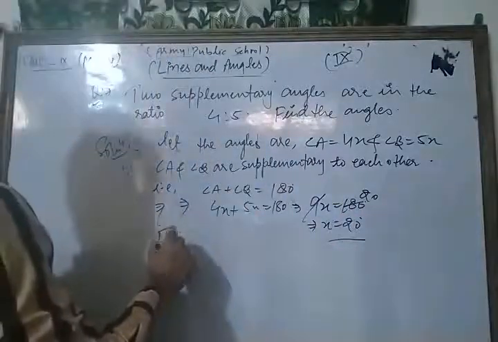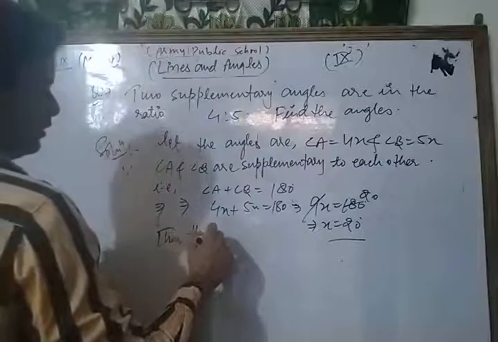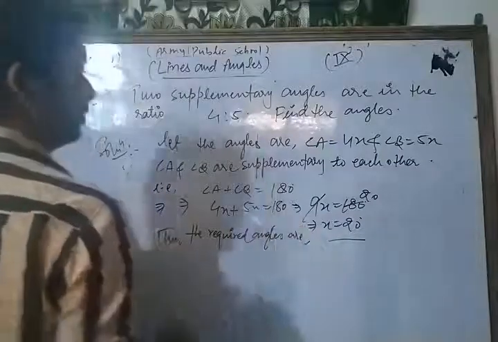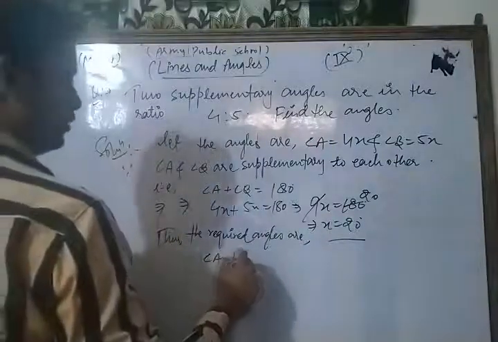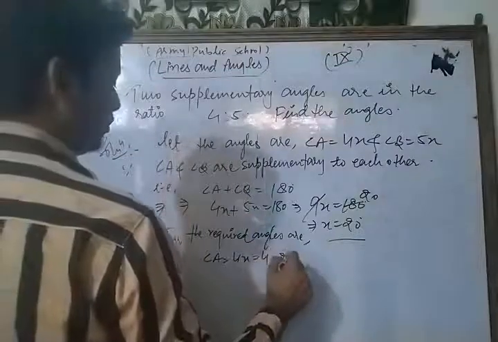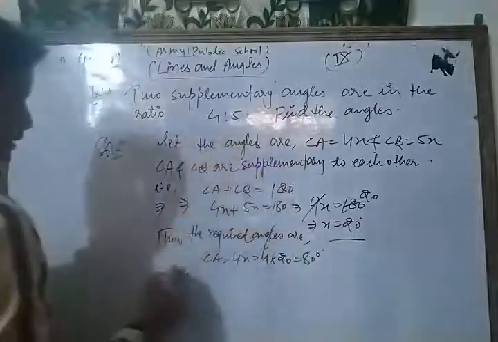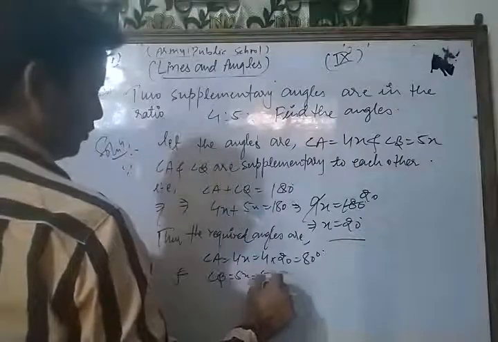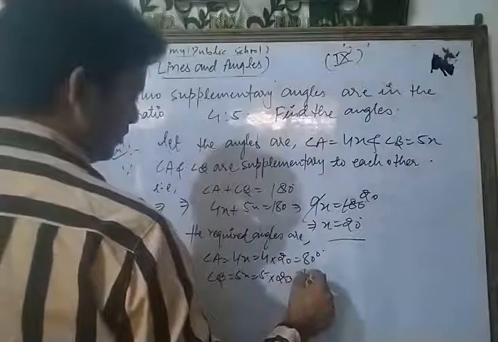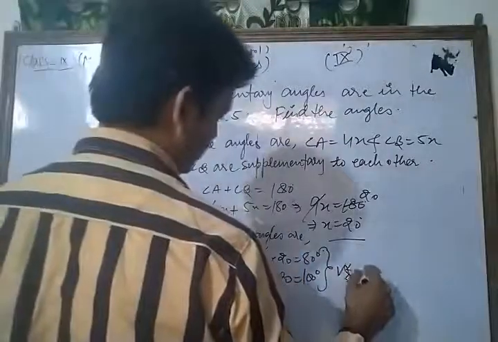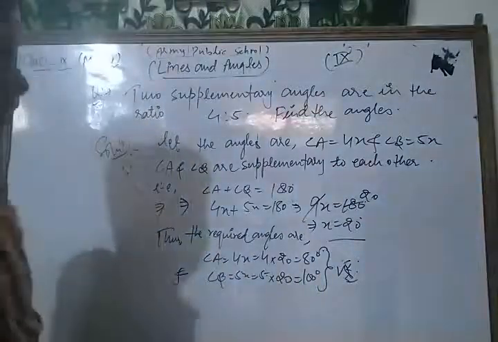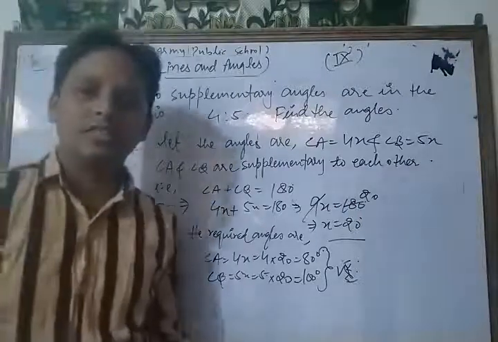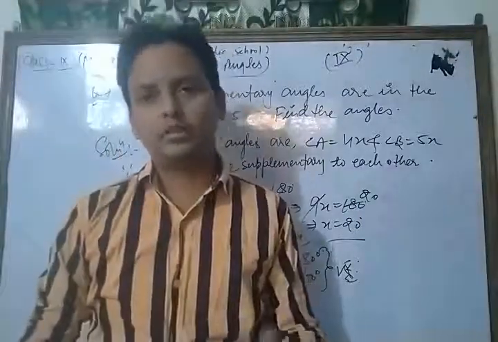Thus the required angles are: angle A is 4x, that is 4 into 20, which is 80 degrees, and angle B is 5x, so 5 into 20, which is 100 degrees. Thus dear friends, in this way you can solve each and every question of your NCERT exercise based on the topic supplementary angles.